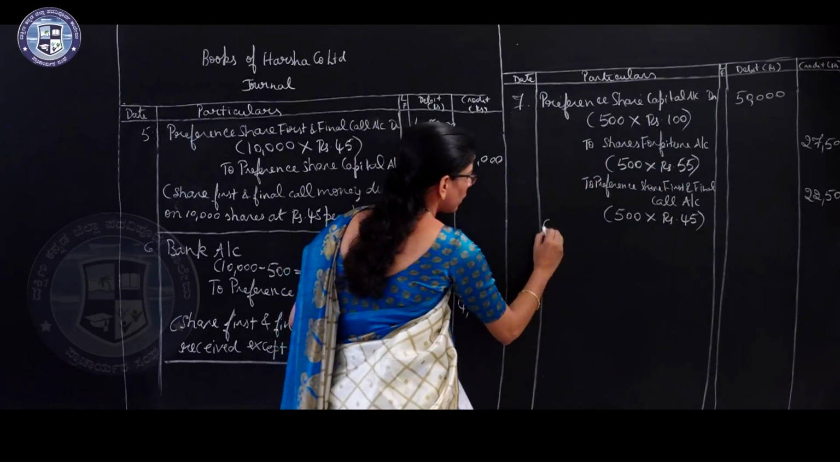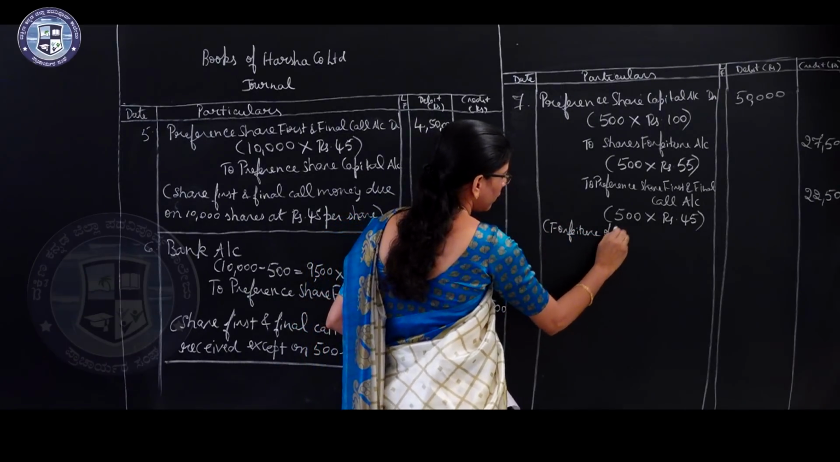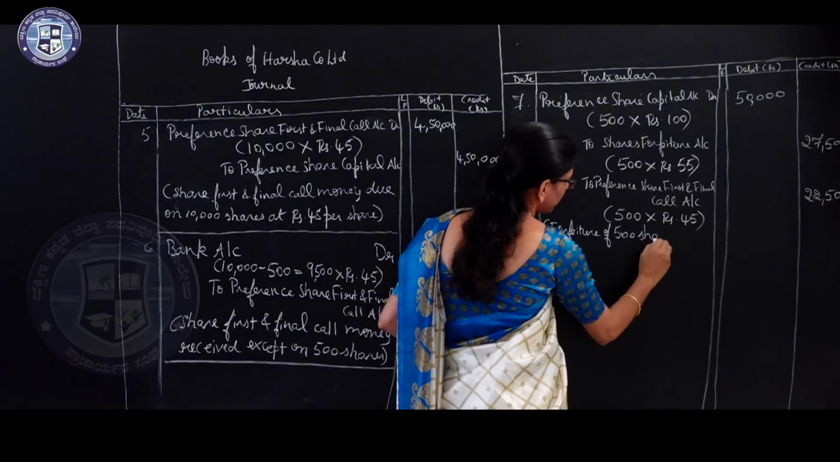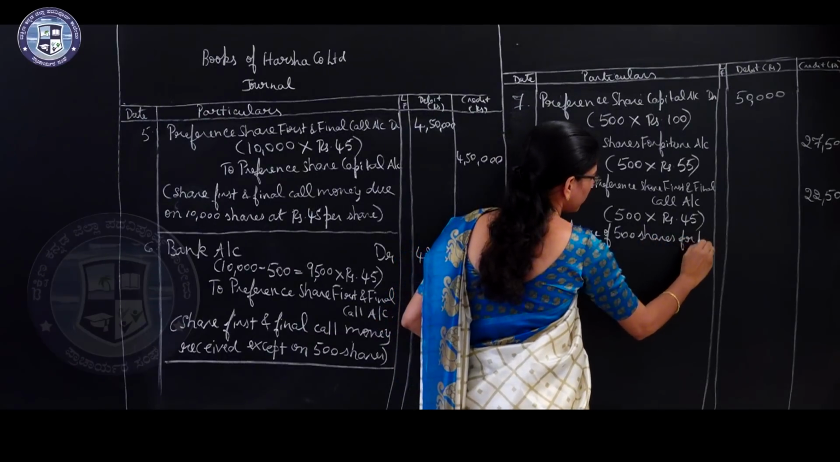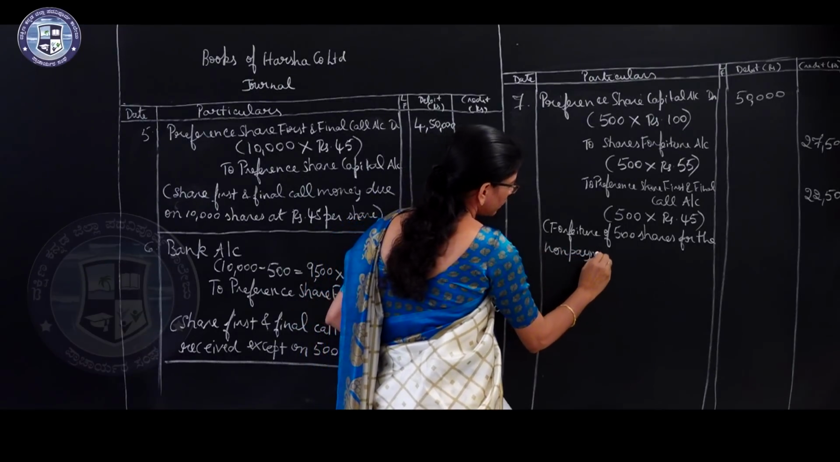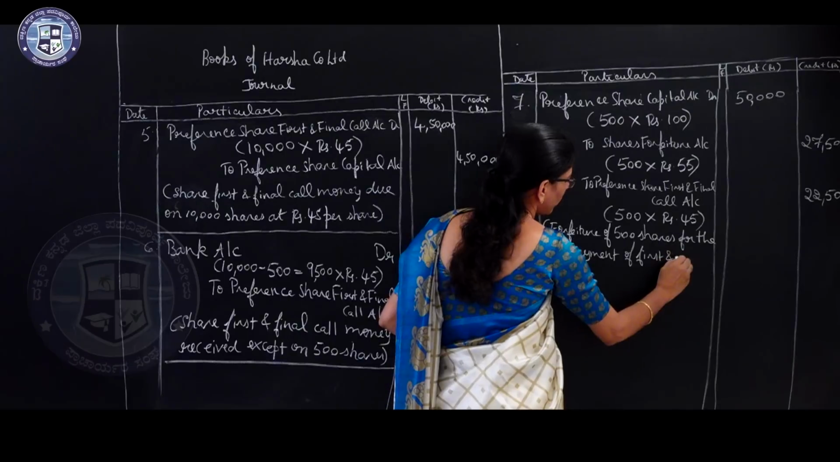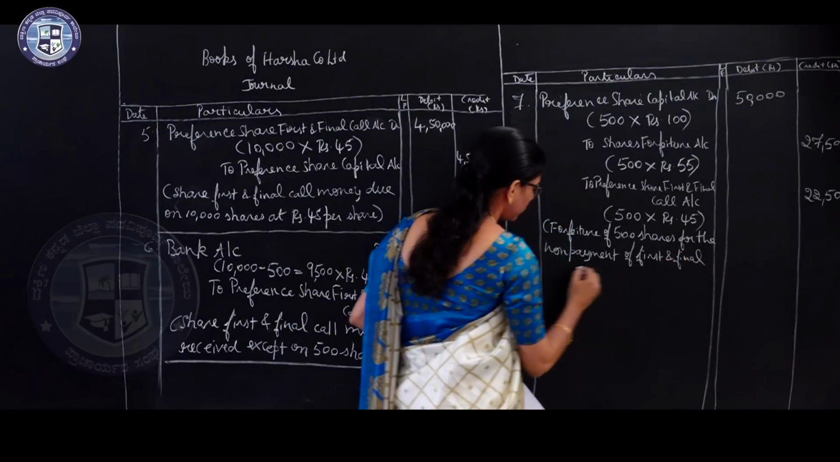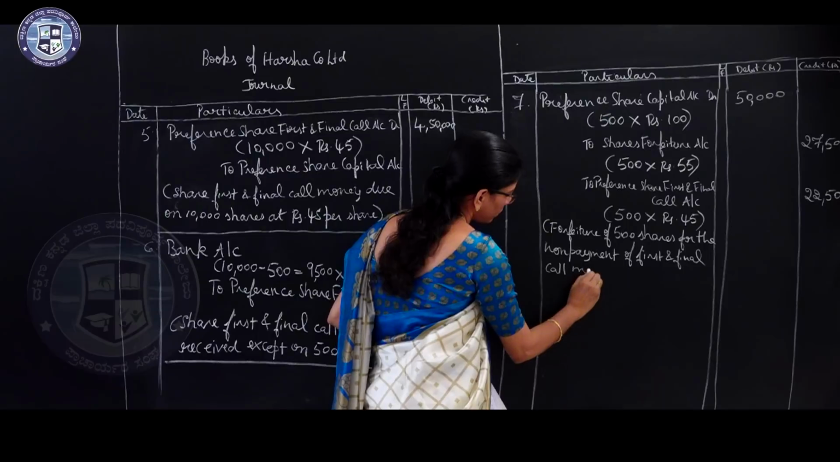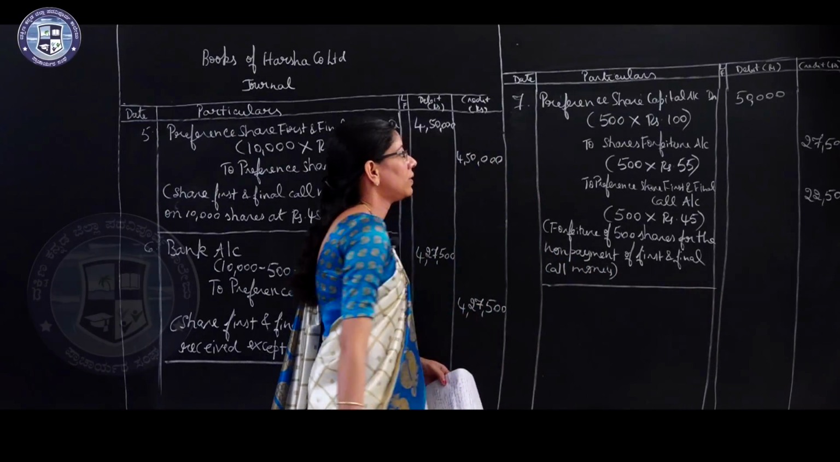Narration. Forfeiture of 500 shares for the non-payment of first and final call money. Okay.